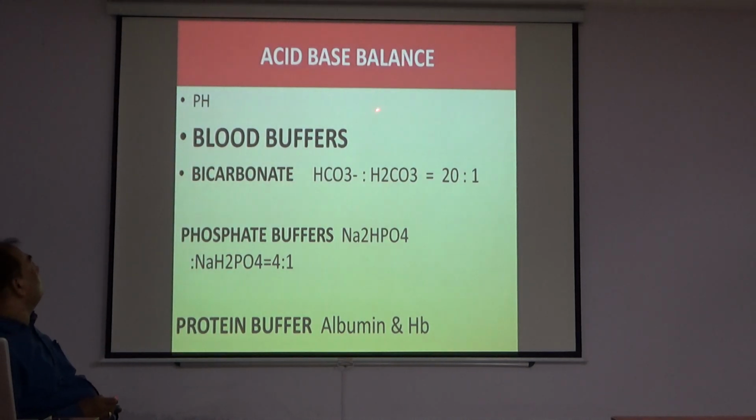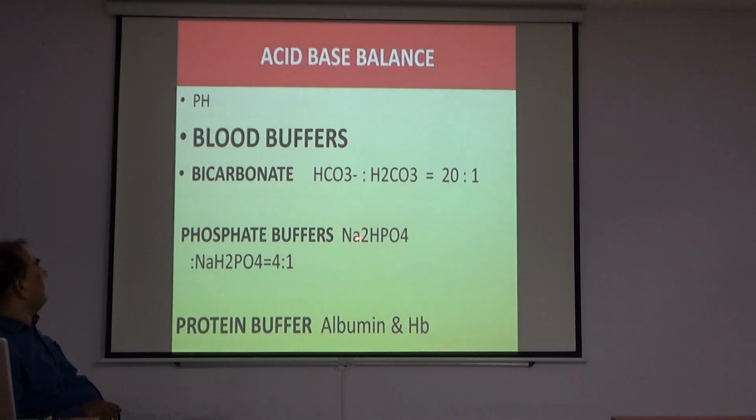Acid-base balance continued. Blood buffers, that is the bicarbonate, phosphate and protein buffers. The three blood buffers are bicarbonate buffers, phosphate buffers and protein buffers. Bicarbonate buffer: the ratio of bicarbonate ion and carbonic acid is 20:1. So I am repeating once again, the ratio of bicarbonate ion and carbonic acid is 20:1. So bicarbonate is much higher than carbonic acid.